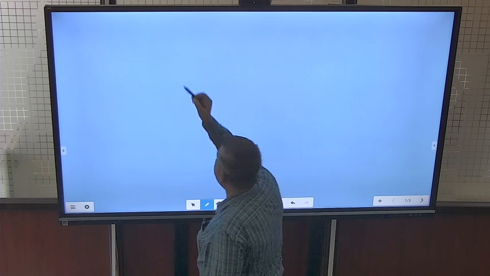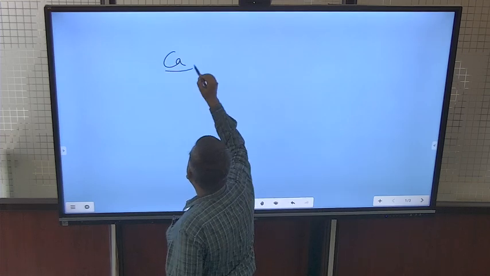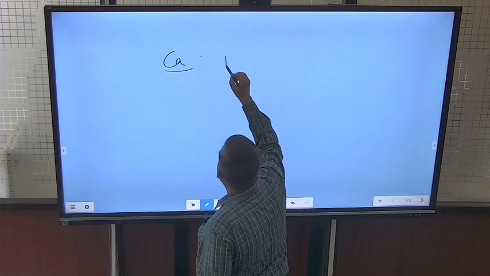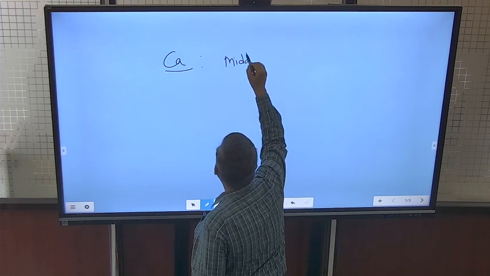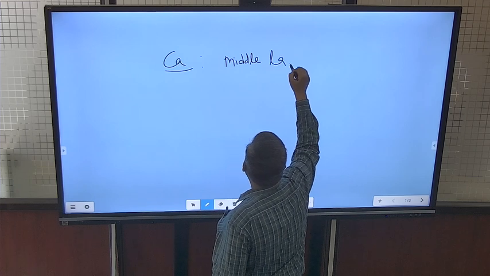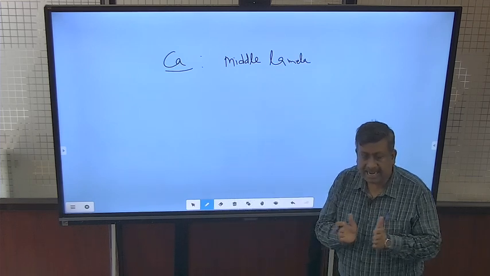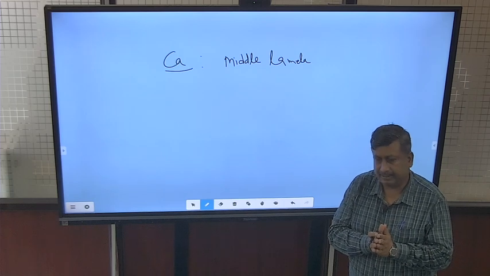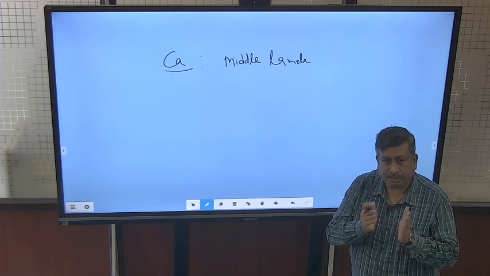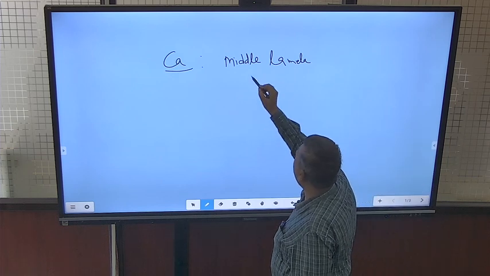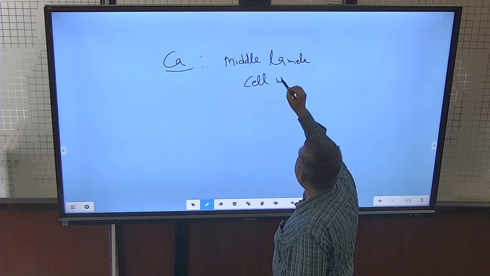Next is calcium. This calcium is important for formation of the middle lamella, and this middle lamella acts as a cementing agent, a bridging substance between two cell walls. That's why calcium is important for cell wall stabilization.